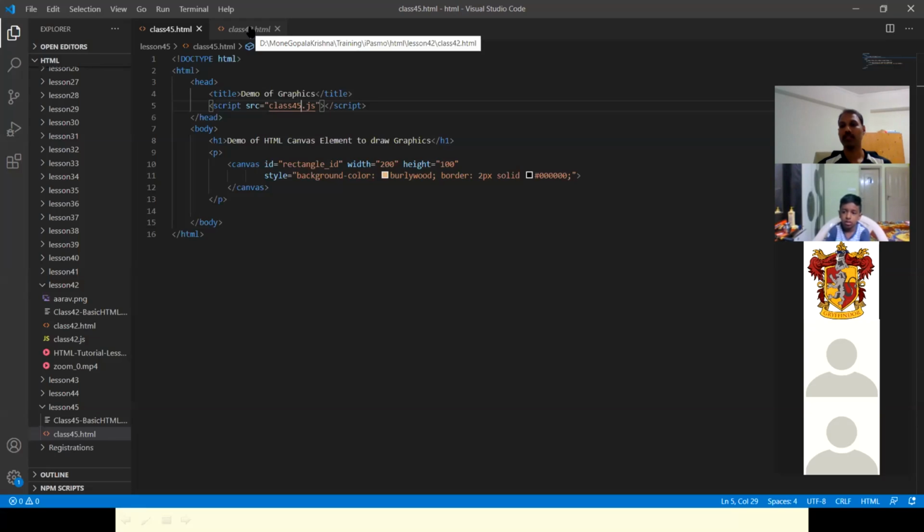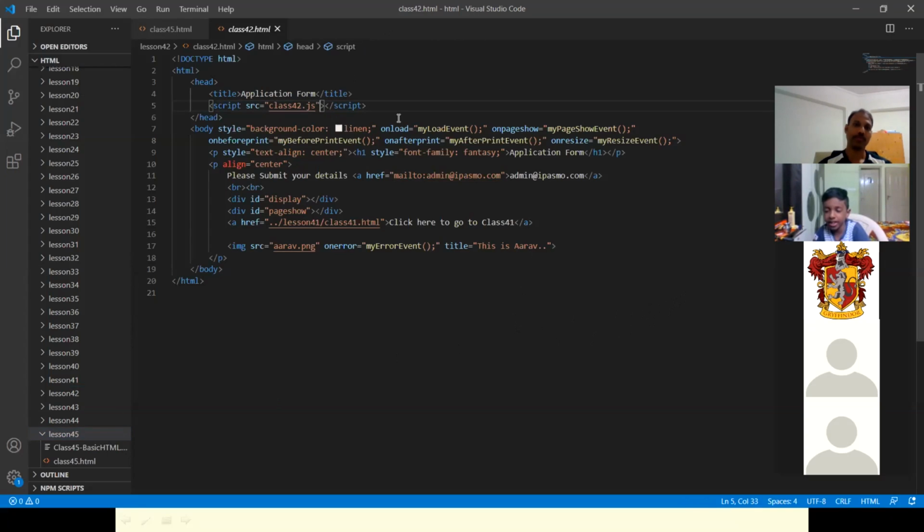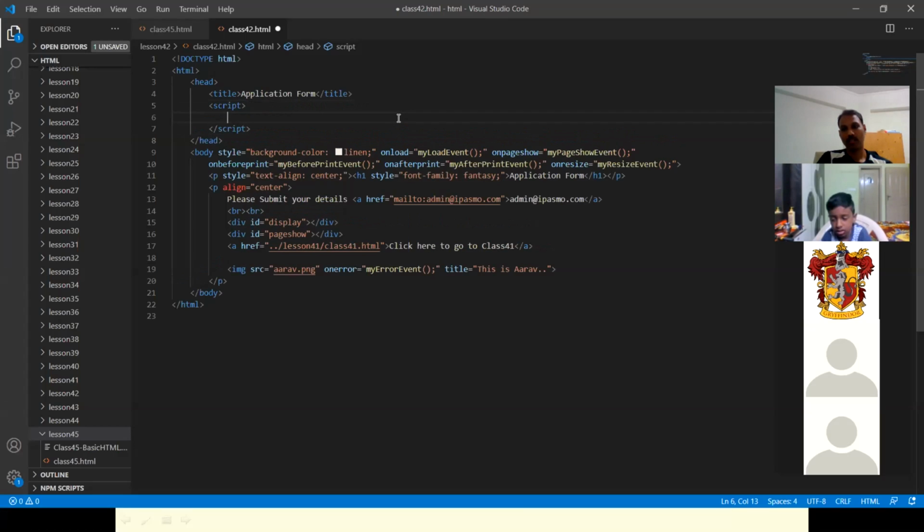Yes, Arav? You need to open that folder. Okay, correct. We need to create a file, right? Yes, sir. Can we just write it in the JS, same folder, same file, because it's easier to refer. Okay, same file. Please specify the class 45.js. Okay, fine. We'll put it in the same file as Srijan suggested. This is class 42 script, sir.